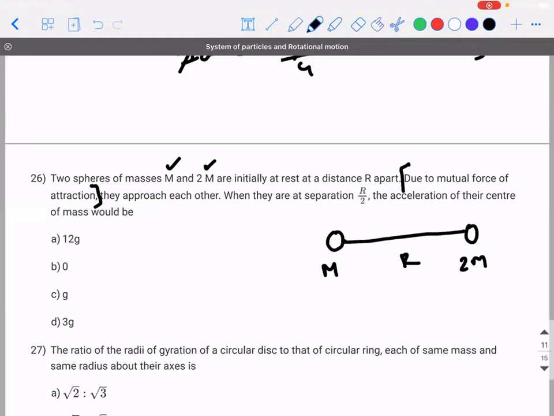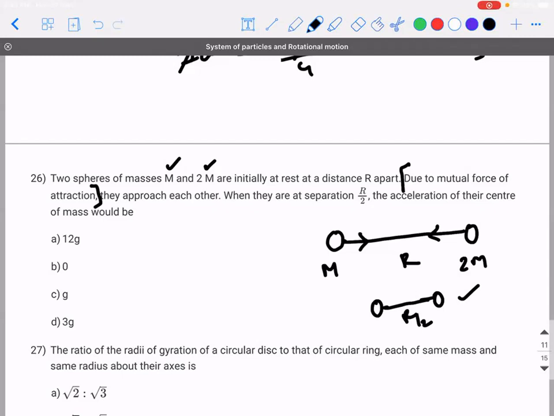Yes or no? Yes, sir. Okay. So what is happening? Due to that kind of a force, these two particles have started moving closer. Now the distance of separation between them is r by 2. In this case, what is going to be the acceleration of their center of mass is the question.